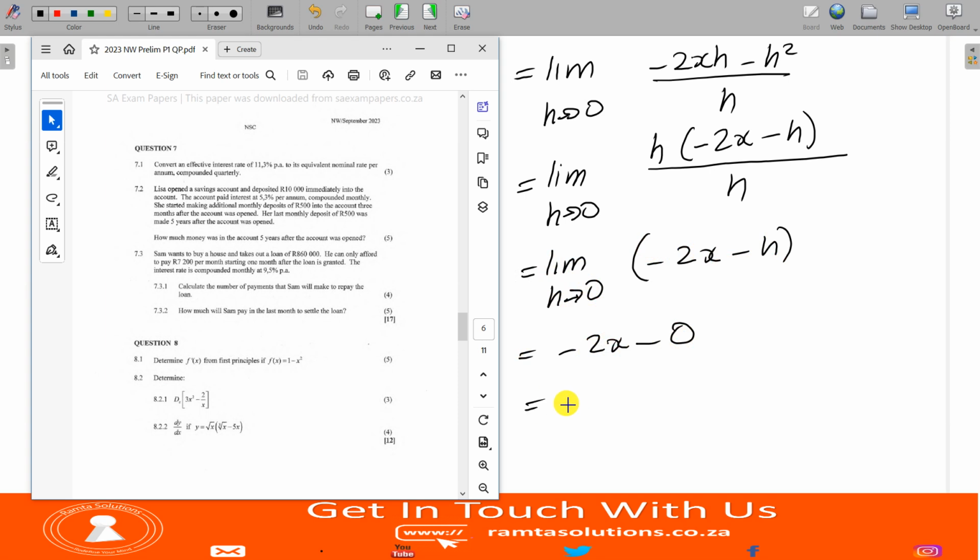All right? Therefore, our answer is negative 2x. So with this answer, you know when you use differentiation rules that it'll be negative 2x. If at the end of your solutions you don't get negative 2x, you know that you made a mistake. Remember, when you differentiate using first principles, use differentiation rules to confirm your answer. Remember, differentiation rules are easier than first principles, right?